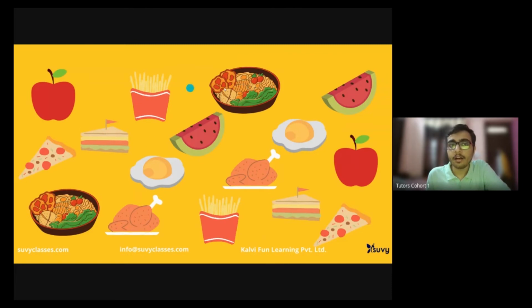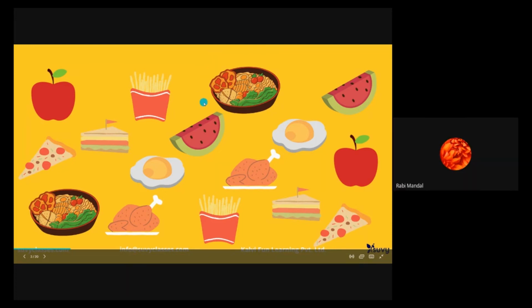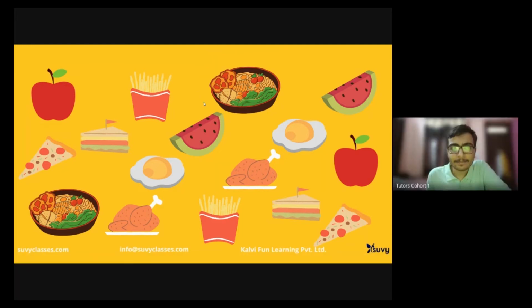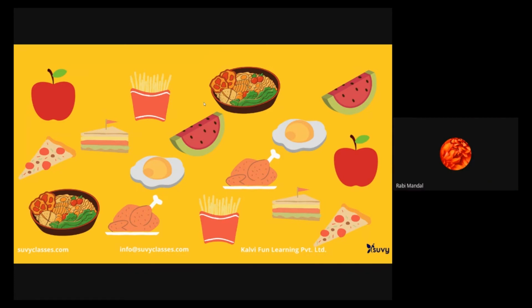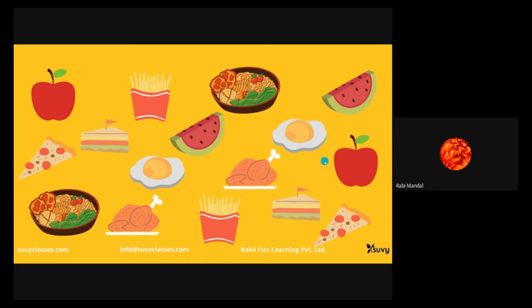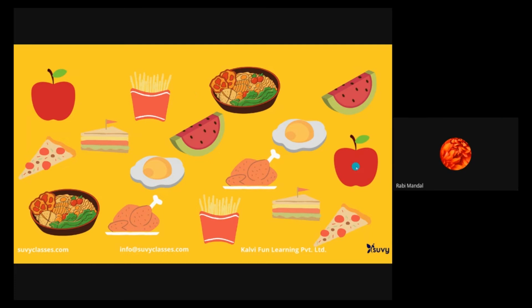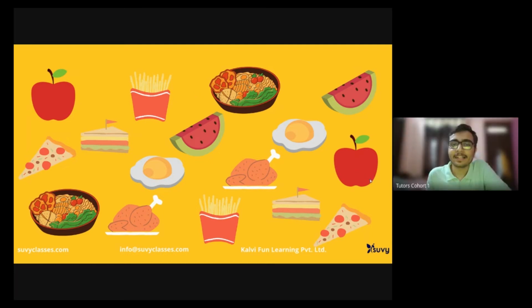Then we moved ahead, discussing what we had. We can have fruits like apple or melon. We can have sandwiches, pizza, fries. Then eggs, chicken. There are a variety of foods. Sir, today I have fries. Oh, great. I'm sorry, I did not draw rice here, so I'll try next time. Fries, okay, fries is just here.